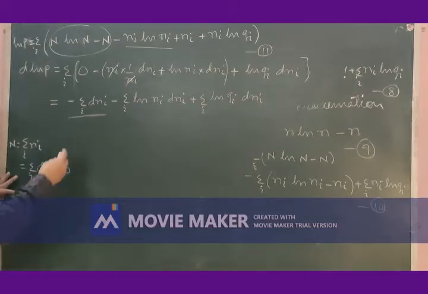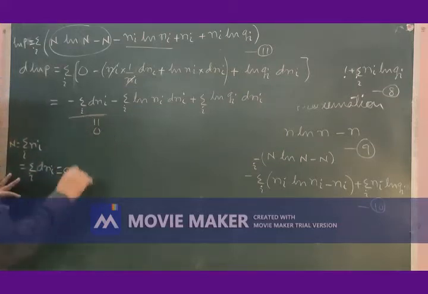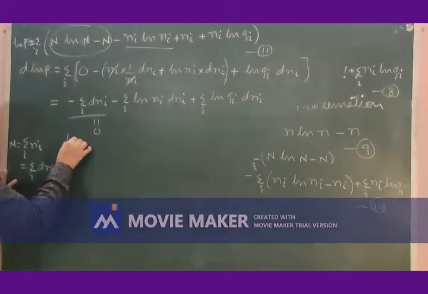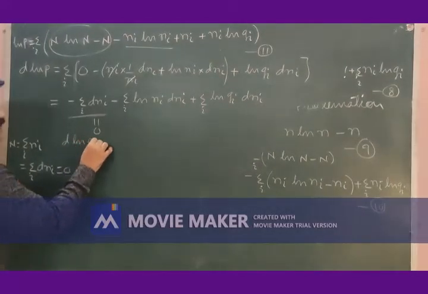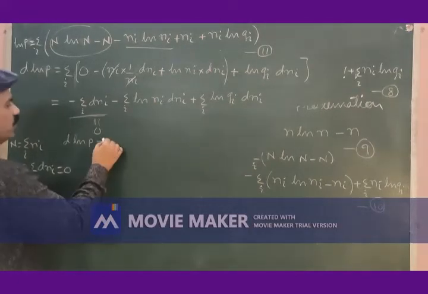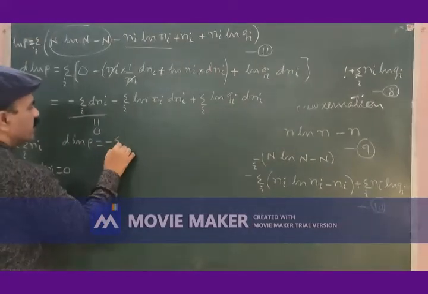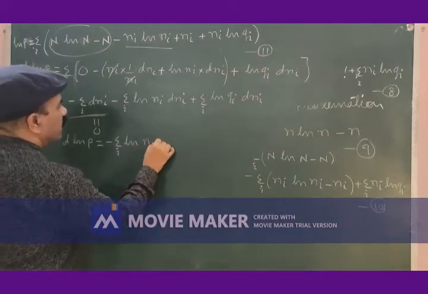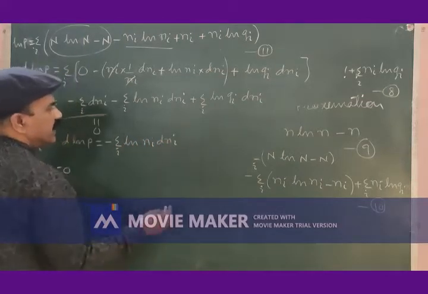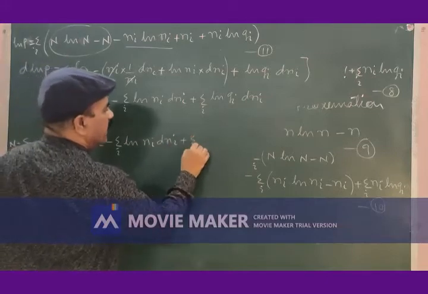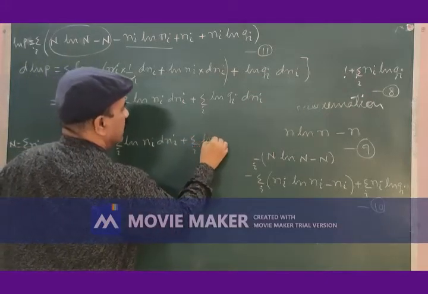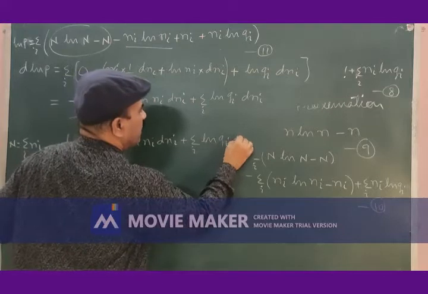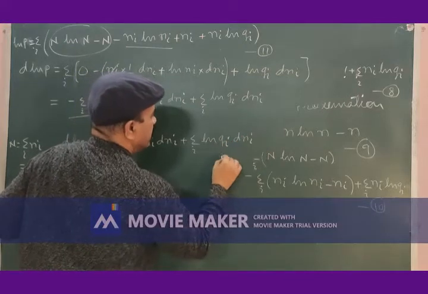With this, this term will become 0, and we are left only with this: differentiation of log of P is equal to minus summation of i logarithm of ni dni plus summation of i logarithm of gi dni.